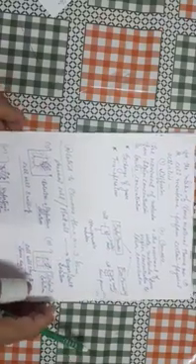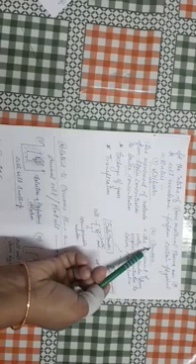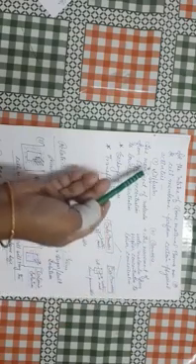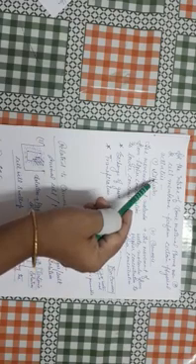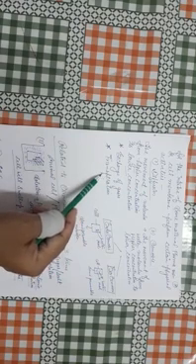Now for the intake of some material, plasma membrane performs two types of physical activity. First is diffusion and second one is osmosis. Diffusion means the movement of molecules from higher concentration to lower concentration, and this diffusion is very necessary for living organisms, for exchange of gases and during transpiration.